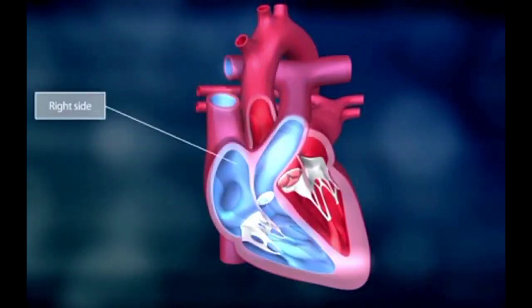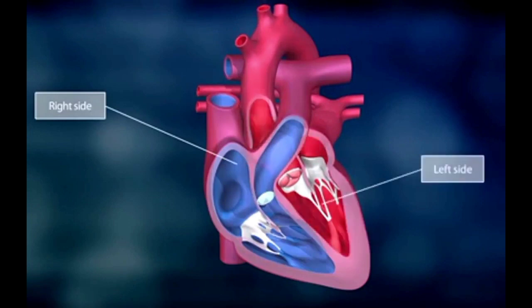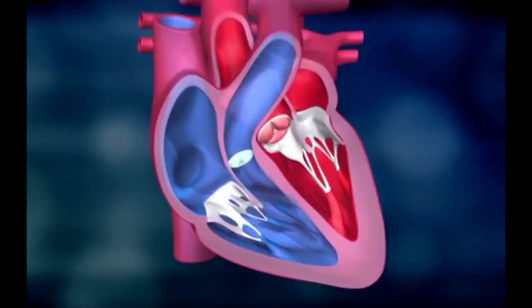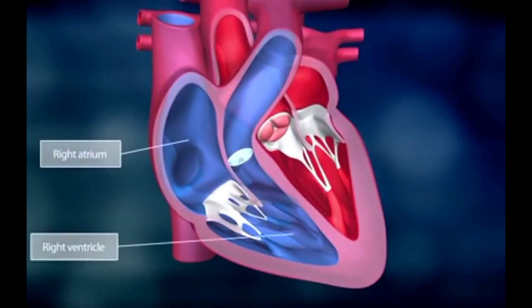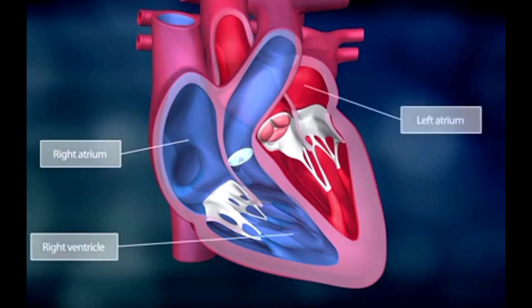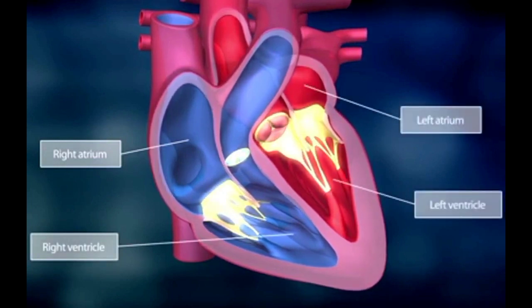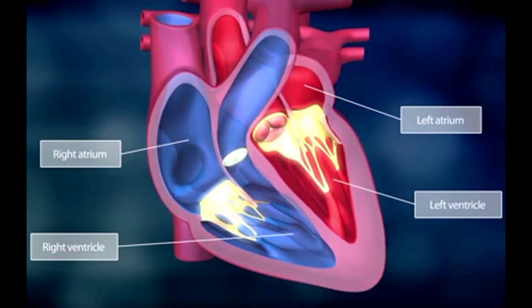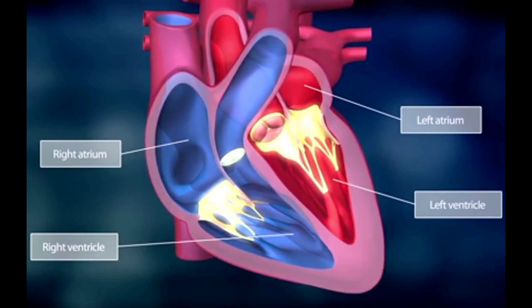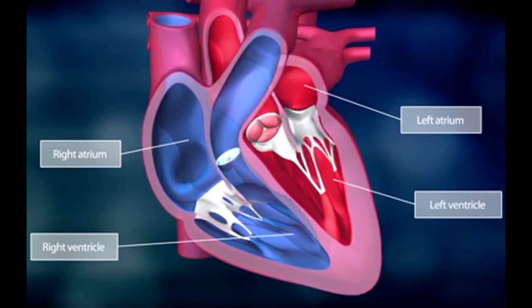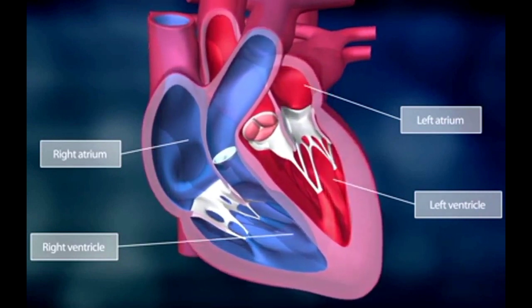The heart is divided into the right side and the left side, and the two sides are separated by a septum. The heart has four chambers: the right atrium with the right ventricle and the left atrium with the left ventricle. Four valves regulate the flow of blood through the heart and its circulation. The right and the left side of the heart work hand in hand.